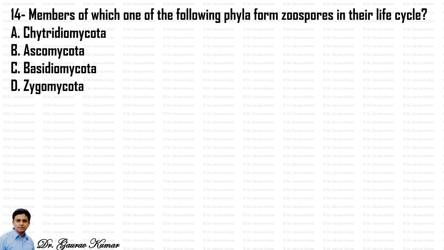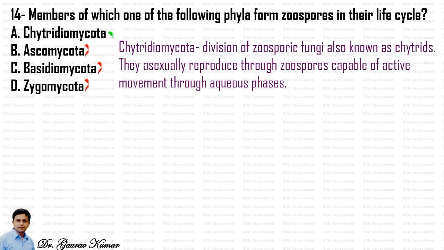Next question, members of which one of the following phyla form zoospores in their life cycle? So we know that Chytridiomycota is a division of zoosporic fungi, also known as chytrids. They reproduce asexually through zoospores, capable of active movement through aqueous phases.